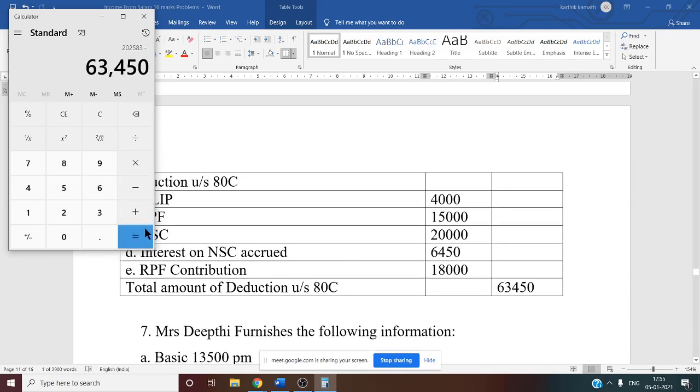So that is 1,39,133. Isn't it? Same answer, right? Yes, sir. Yes, yes. So on this amount, Mr. Krishna has to pay the tax. So this is his tax liability. So I hope you understood.